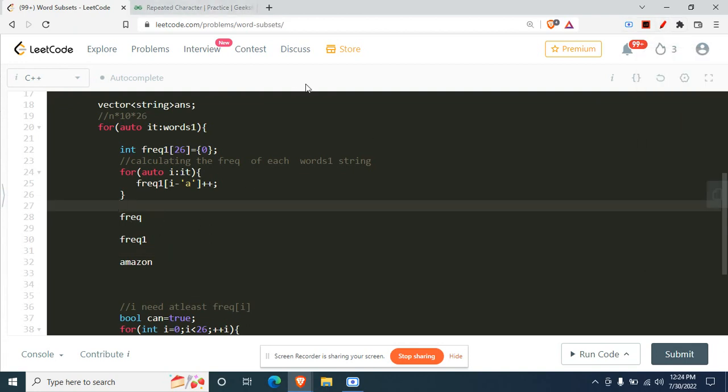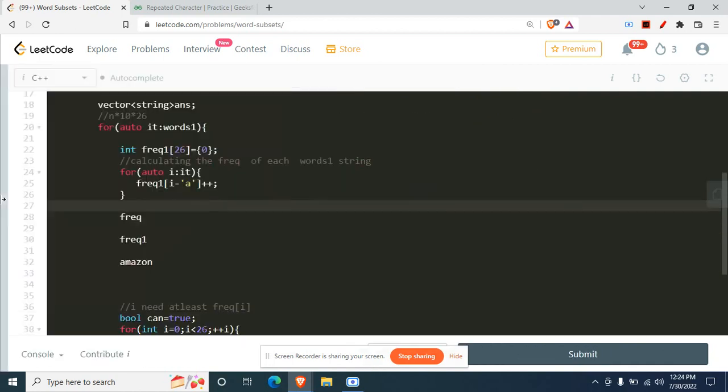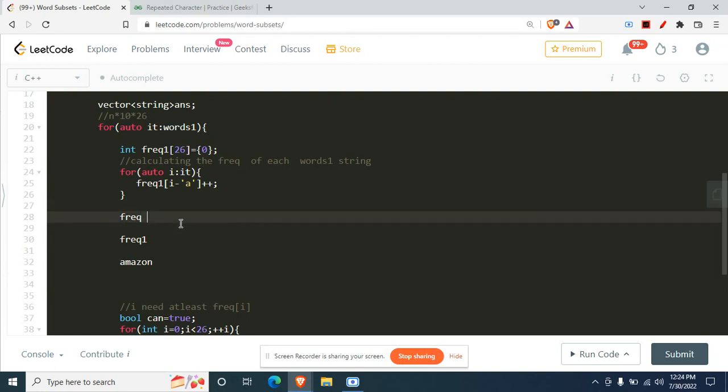So the frequency array says, and I'm taking the first input as E and O is marked in my frequency array as 1. In my frequency array, what do we have? We have the characters O whose frequency is 1, and the character E whose frequency is again 1.